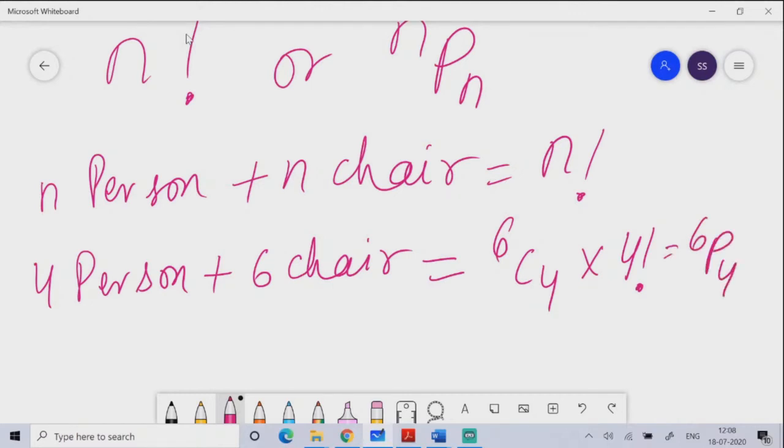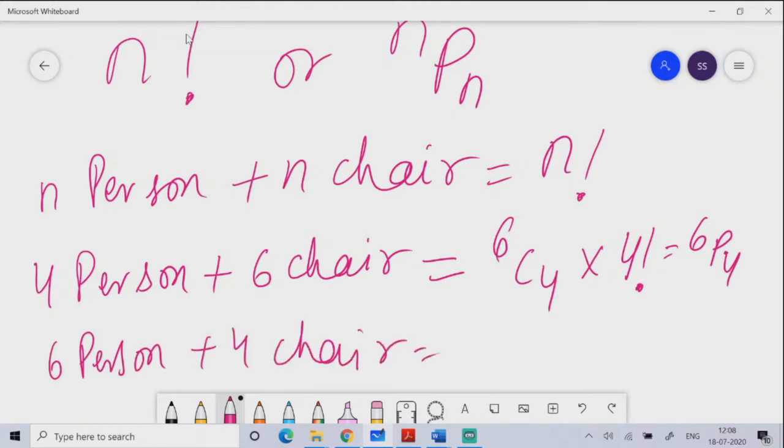Then if I ask you, 6 persons are there and 4 chairs are there, in how many ways can 6 persons sit in 4 chairs? Again, the answer is 6P4 only. Here, out of 6, I have to choose 4 persons. That I will choose in 6C4 ways. Now these 4 persons, chosen by 6C4 ways, will sit in 4 chairs in 4 factorial ways. So 6C4 into 4 factorial is 6P4.